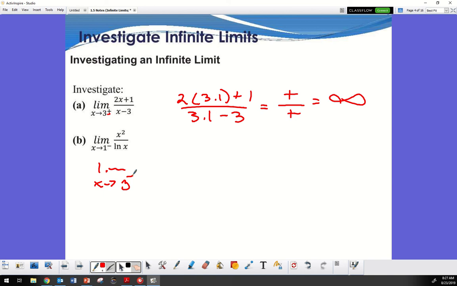Not negative 2.9, just 2.9, right? So it's 2 times 2.9 plus 1 over 2.9 minus 3. On the top, I end up with a positive number, right? But on the bottom, I end up with a negative number. So therefore, my answer is negative infinity.